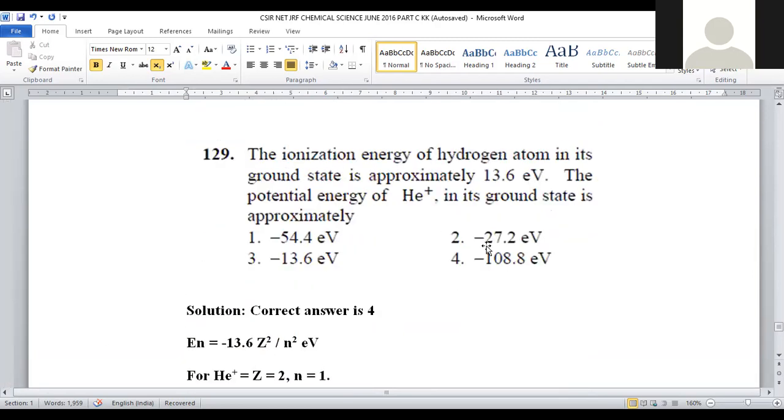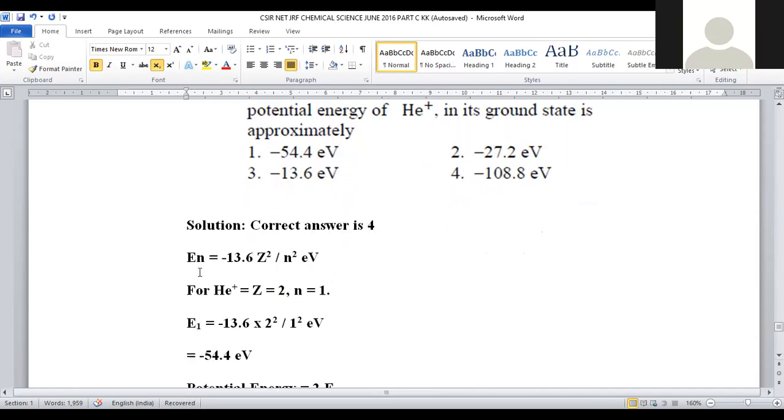So it is part of the S block elements. The ionization energy of hydrogen atom in its ground state is approximately 13.6 electron volts. The potential energy of helium positive in its ground state is approximately? Here, ionization energy of hydrogen at ground state, in order to remove one electron, is 13.6 electron volts of energy, right? So what is the potential energy for helium positive in its ground state, approximately? What is the energy we have to depict for that purpose? So that energy is taken as ionization energy.